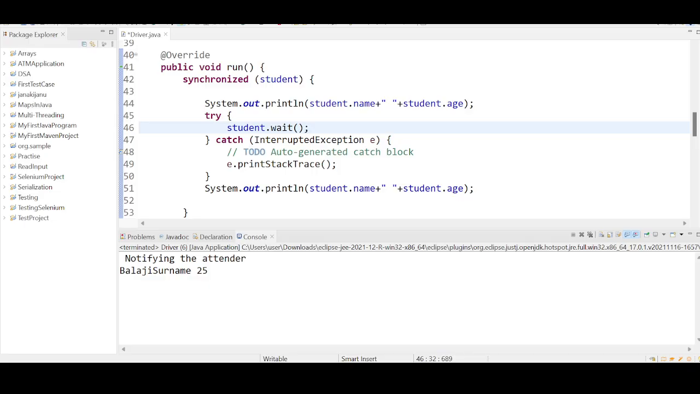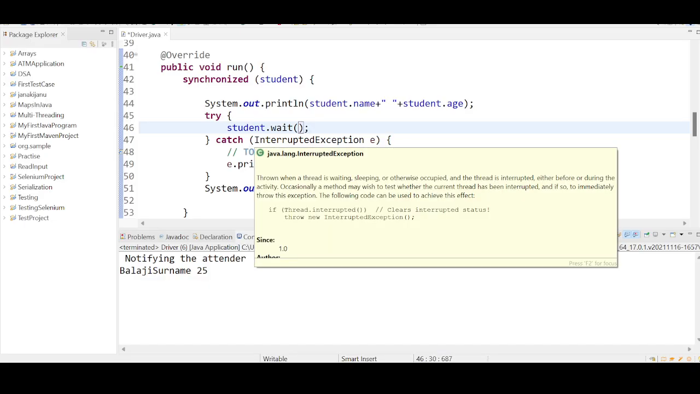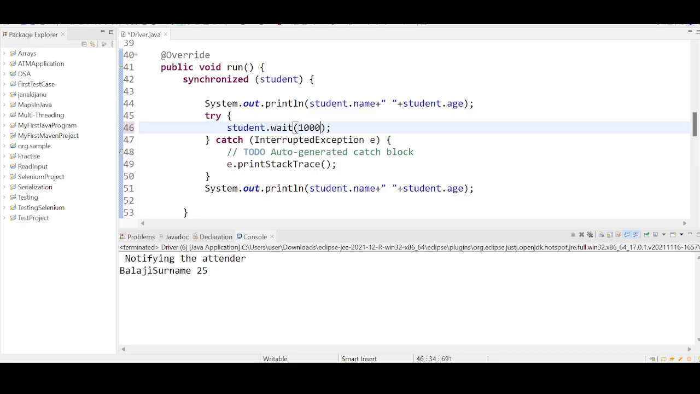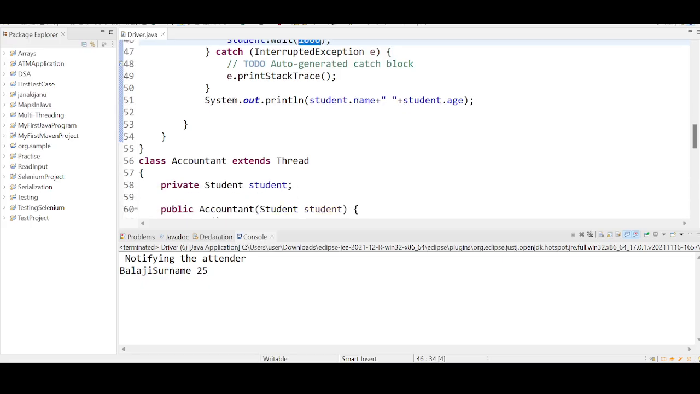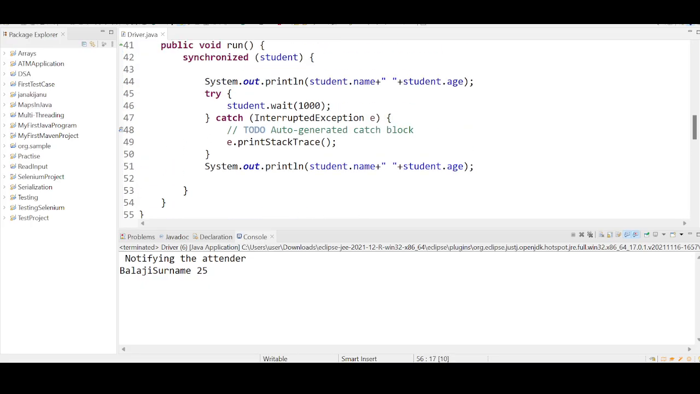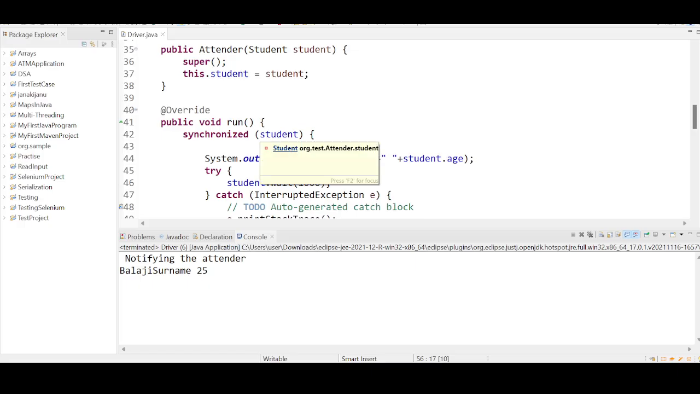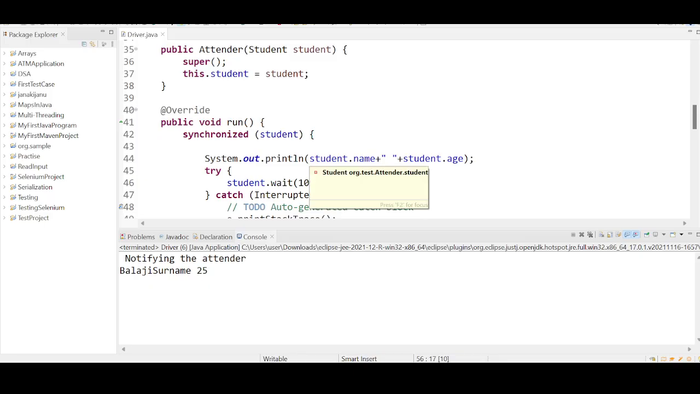To be on the safer side, if the notify method is getting a chance first, we make use of timed waiting. If you make use of timed waiting, even though the accountant is getting a chance first, there are definitely no issues with the attender and the wait method. The thread that is waiting on the synchronized area will not be in any trouble. It will resume its work after waiting for some seconds, yes or no? After 1 second, in our case.